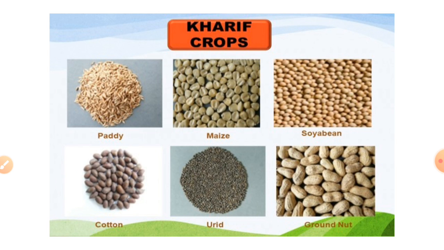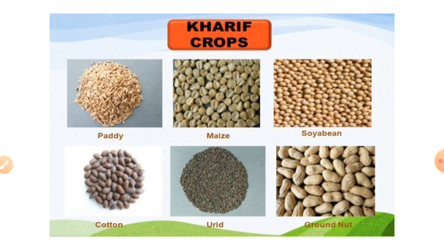Crops that are grown in the summer are called Kharif crops. These crops are grown from June to October. These crops depend completely upon monsoon rain. Examples of Kharif crops: maize, soyabean, cotton, urad, groundnut, rice, etc.